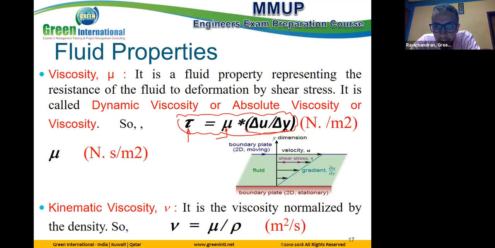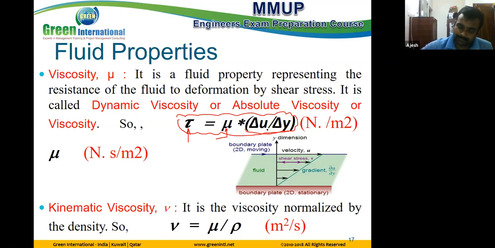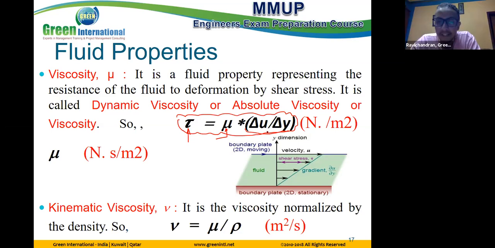What is the name of delta u by delta y or du by dy? This one is named the velocity gradient. Focus on the small details, tricks. Velocity gradient, does it have another name? Yes, it also comes in the exam, just as a theoretical question: shear strain, rate of shear strain.